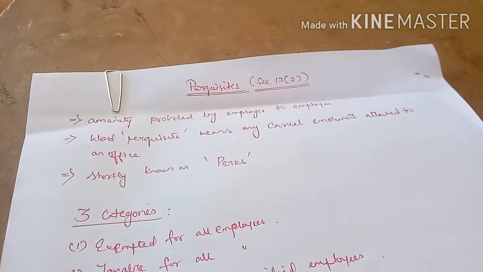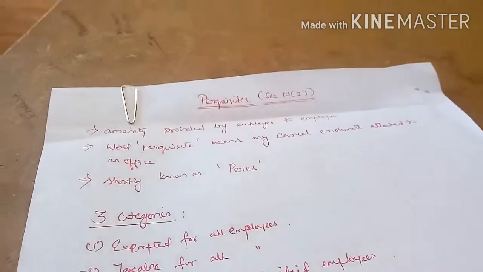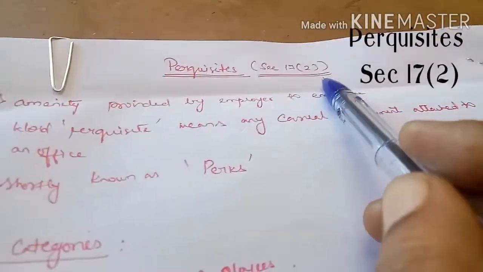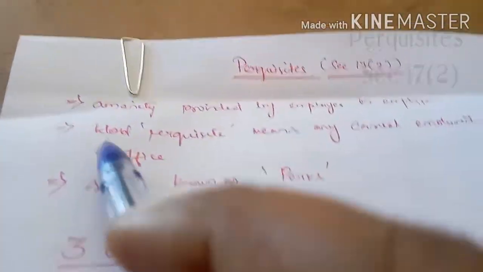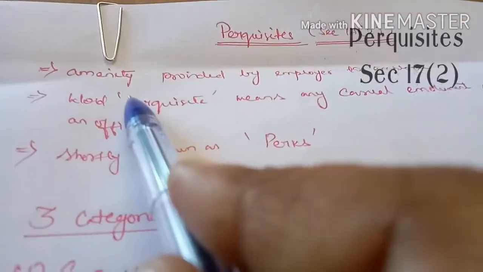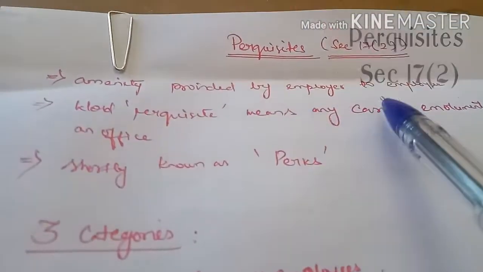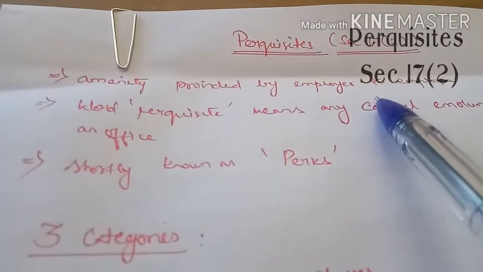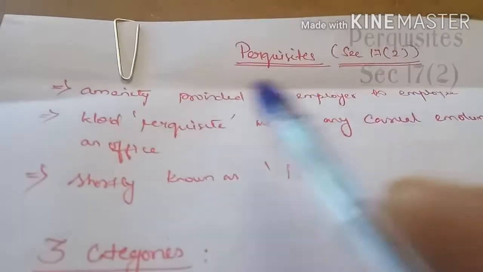Today we are going to see about perquisites. Perquisites is defined in section 17, subsection 2. So, first of all, what do you mean by perquisites? It is an amenity provided by the employer to the employee. What do you mean by amenity? Amenity means it is a facility given by the employer to the employee.